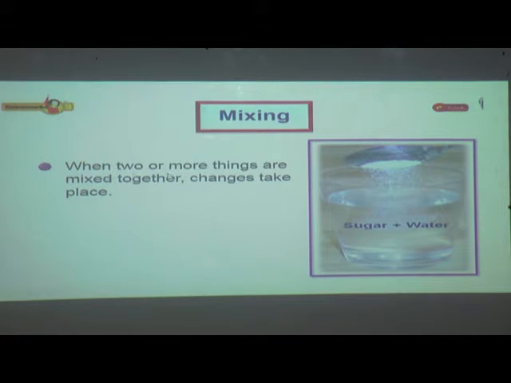Here the two things are sugar and water. In the same way, there may be other changes due to other substances like salt and water. Yes, there are many things. When mixed, we get other things.